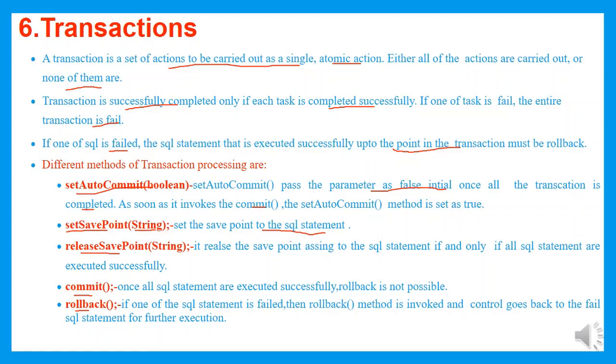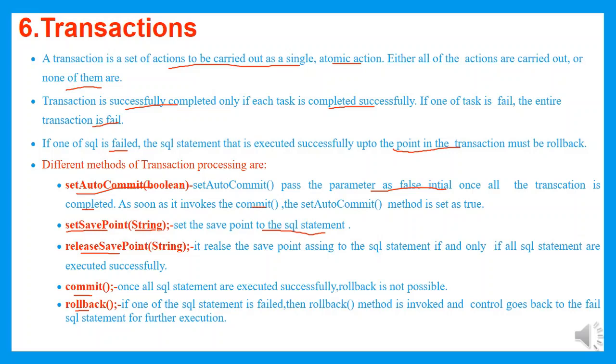The rollback method. If one of the SQL statements fails, then the rollback method is invoked and control goes back to the failed SQL statement for further execution. As I told, there are 4 SQL statements. Now 3 queries have been executed and 1 query has failed. So if the query has failed, then with the help of the rollback method, the control should be transferred back to the failed query.